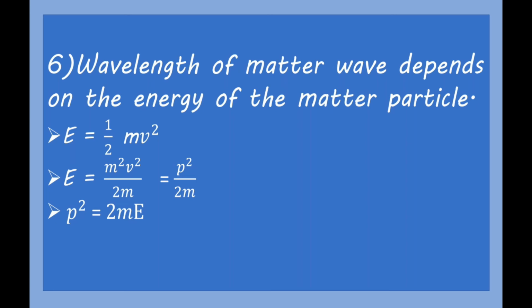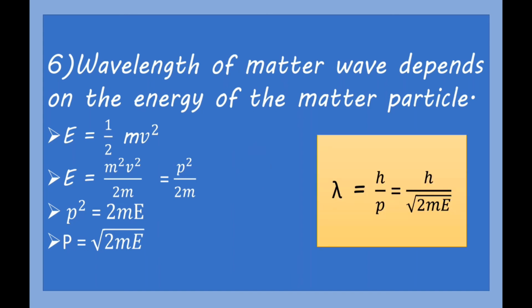If we take 2m to the left hand side, the equation becomes like this. Or if we want to write the equation only for momentum, then p is equal to square root of 2mE. Now substitute the value of p in the de Broglie wavelength equation. What is the de Broglie wavelength equation that we have just seen? Yes, lambda is equal to h upon p.